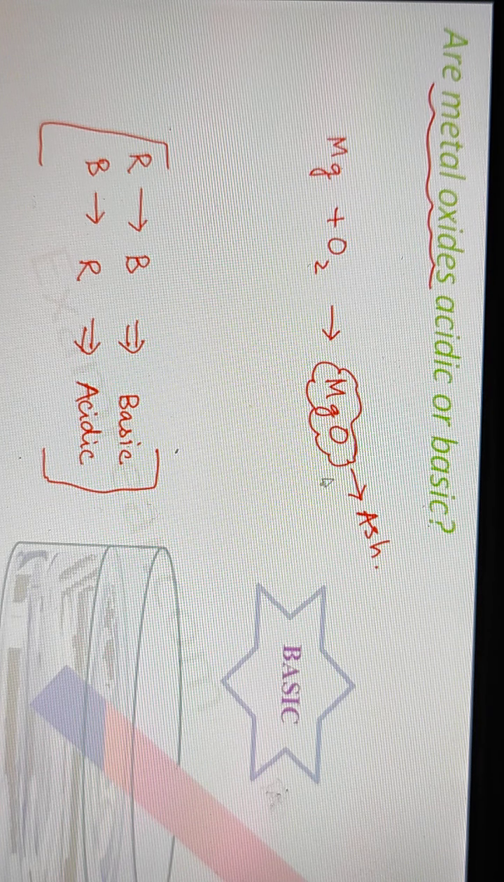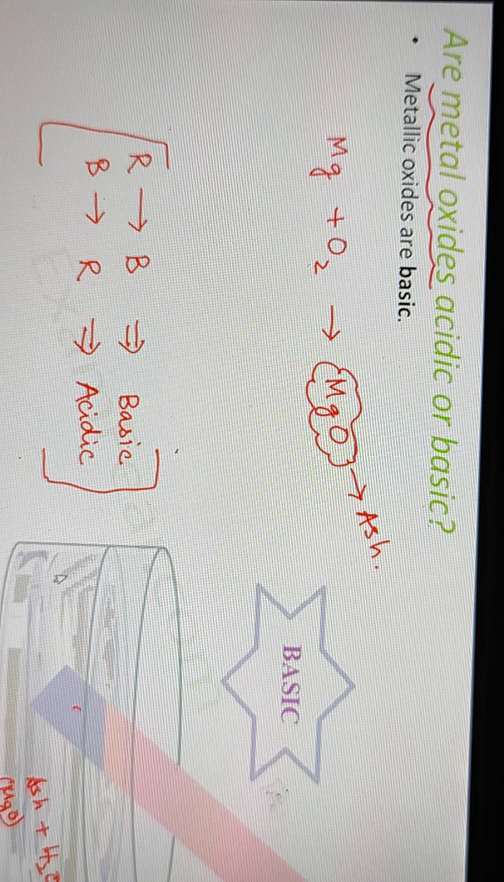Now take this ash, mix it with water, so you are basically getting a solution. This solution is ash plus water, and ash is nothing but magnesium oxide. That is how you have prepared the solution. Now in the solution, you dip a red litmus, and what do you see? You see that the red litmus has turned blue. So this shows that this solution is basic in nature. So metal oxides are basic.